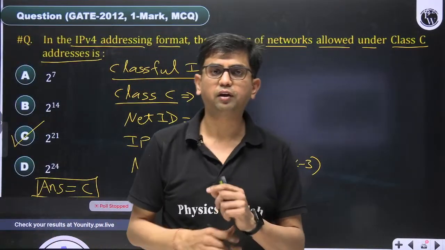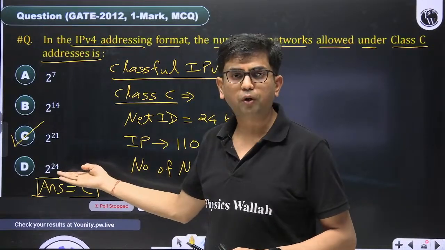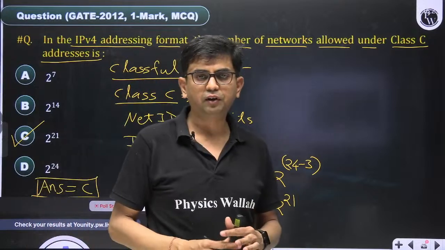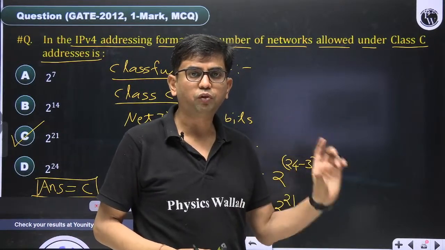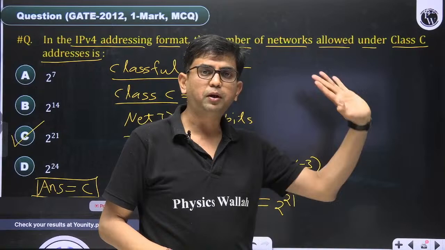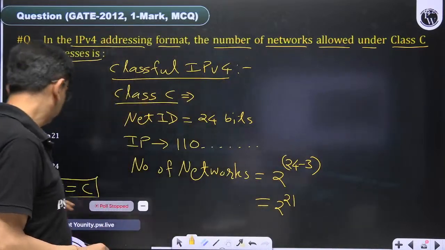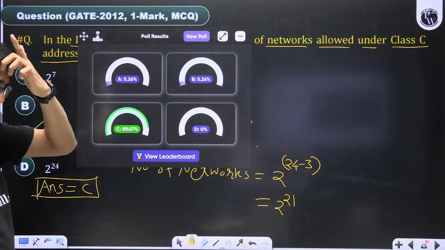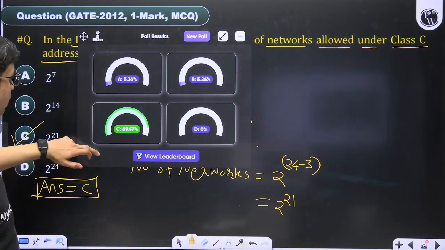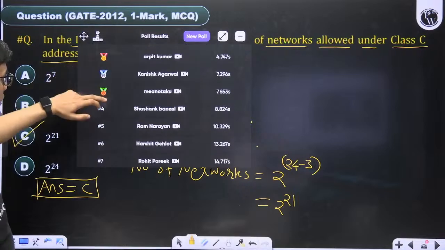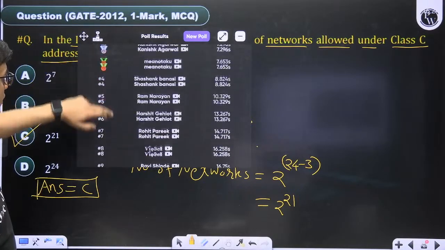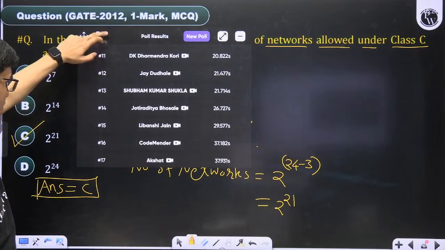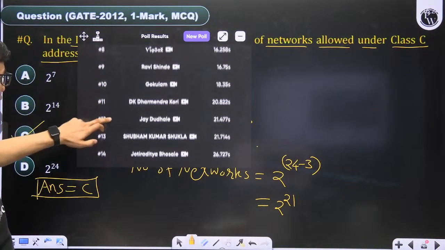Most of the people selected 2 to the power 24 by assuming a 24-bit network ID. But the concept is that the network ID is 24-bit, but out of 24 bits, we are allowed to vary 21 bits only. 3 bits are fixed, reserved. The correct answer of this question is C. So 89% people have given the answer C. These are the people, 17 students, who have given the correct answer.